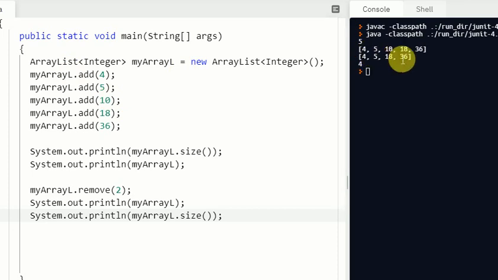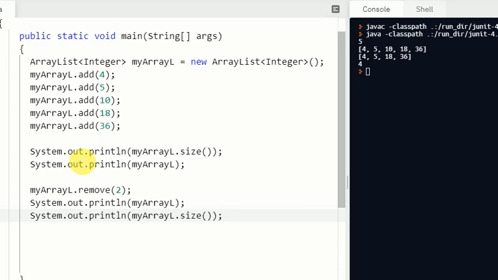So in today's video, we learned how to create an array list, then how to add values by using the add method, array list name dot add, then to remove values, array list name dot remove. When we add, we have to mention the value, but when we remove, we have to give the index number. We can remove a specific value as well, and we can add values at a specific index number as well. So we are going to learn that too.